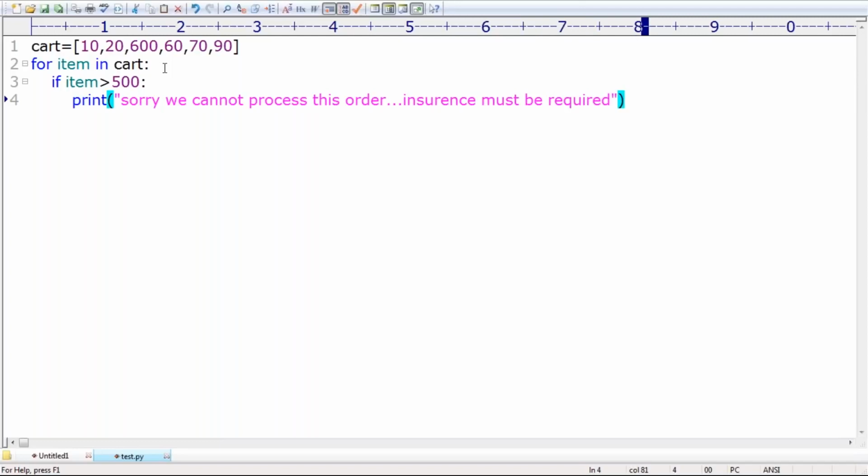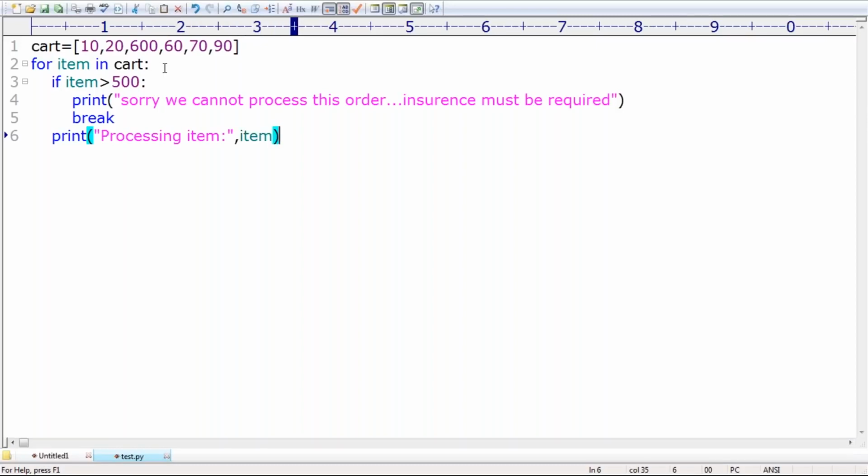You are not required to execute the remaining items. That's all, break. If item is not greater than 500, print processing item, just taking the item.